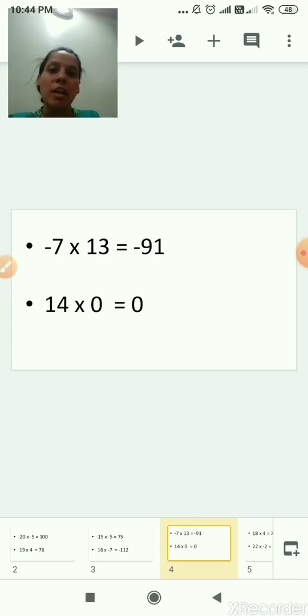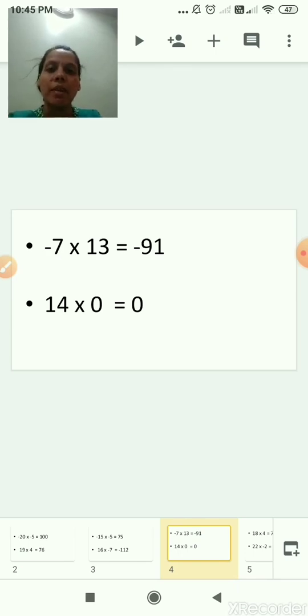If any one number is negative, the answer will always be a negative number, whether it is the first number or the second number. So 7 multiplied by 13. 13 7s are 91, and the first number is negative, that is minus. So the answer is minus 91. So minus 7 multiplied by 13 is minus 91.